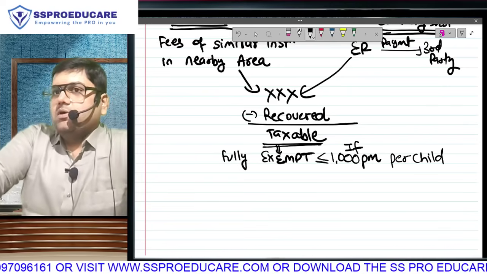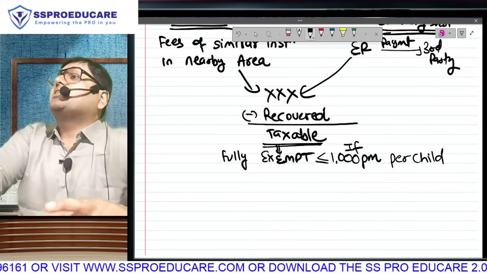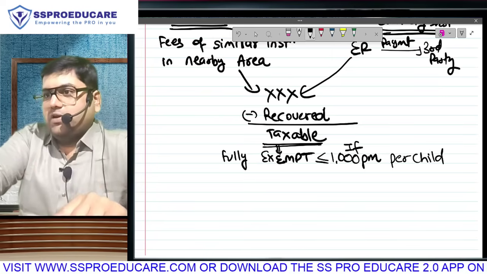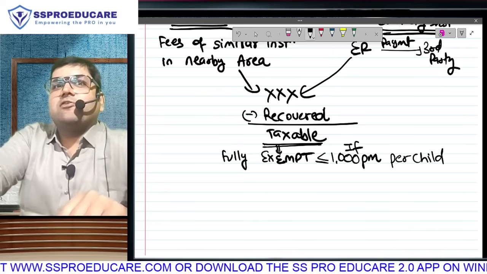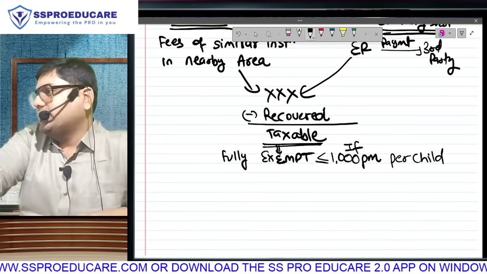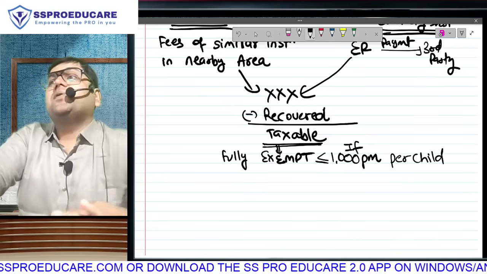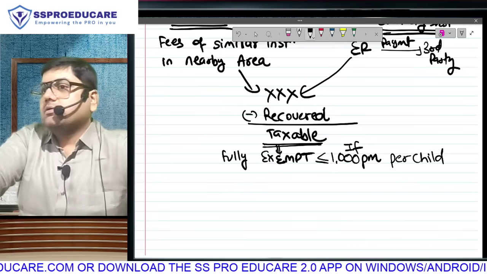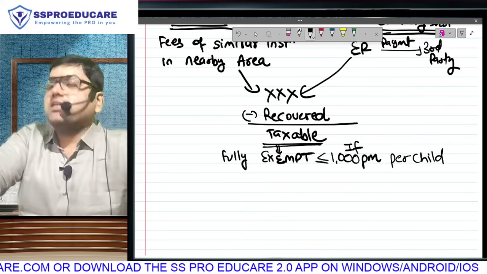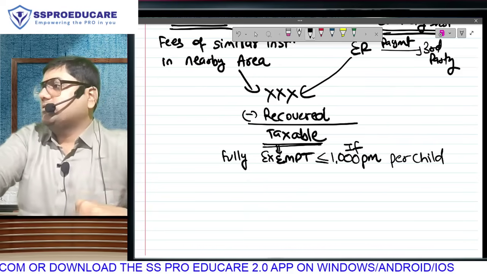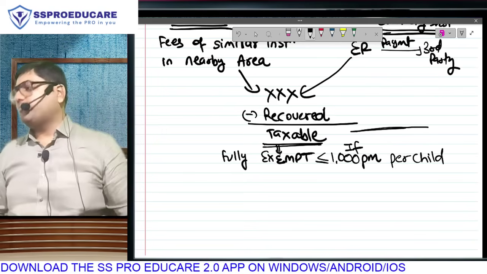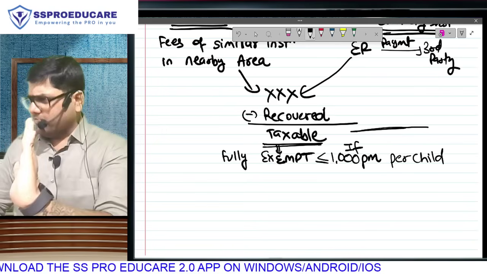मतलब सुनो, if the final answer is coming to 12,000 or less after subtracting recovery, and it's only one child, fully exempt. 24,000 or lower, you have two children, fully exempt. 1,000 per month per child will be exempt. Correct है? But supposingly final answer is coming to more than 1,000. Supposingly final answer is coming to 1,500 per month. I am talking about monthly figure.